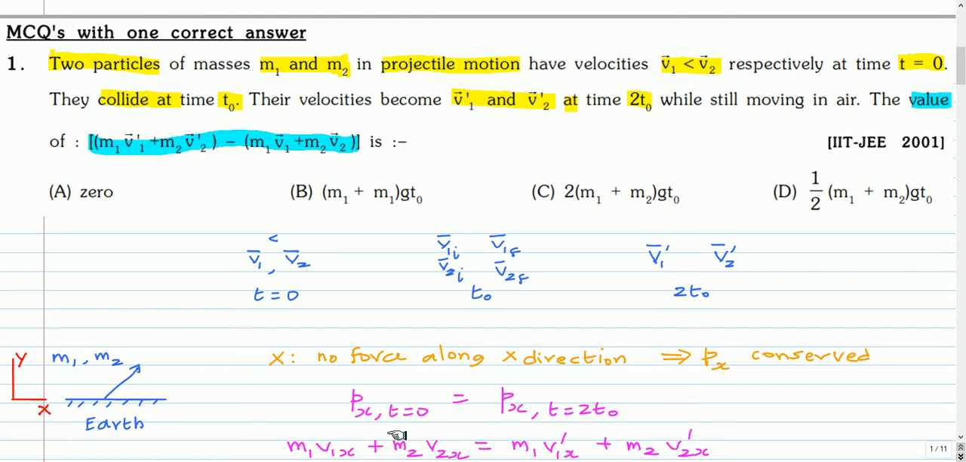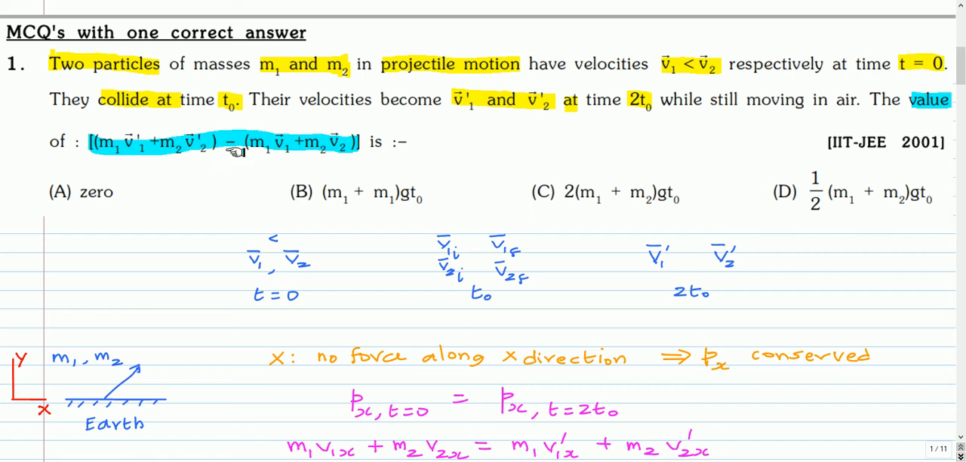Momentum of the system in the x direction at time t equal to 0 is m1 v1x plus m2 v2x, and the momentum of the system at time 2t0 is m1 times the x component of v1 prime, plus m2 times the x component of v2 prime. So these two are equal. The given expression which we have to evaluate is the momentum of the system at time 2t0, because prime denotes the quantities at time 2t0, minus the momentum of the system at time t equal to 0.